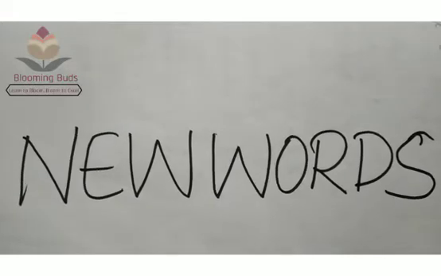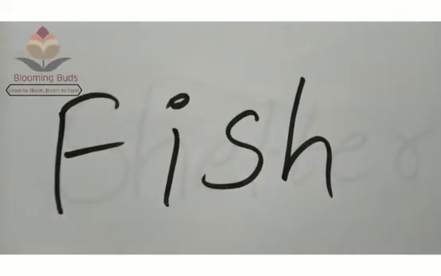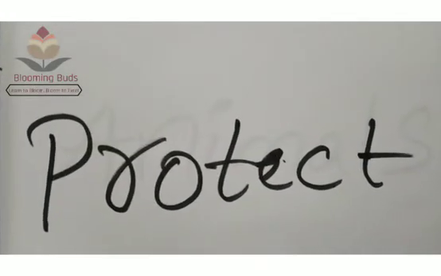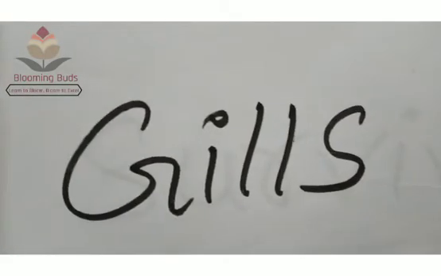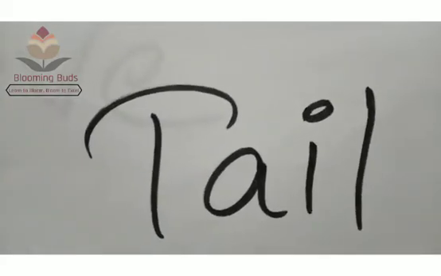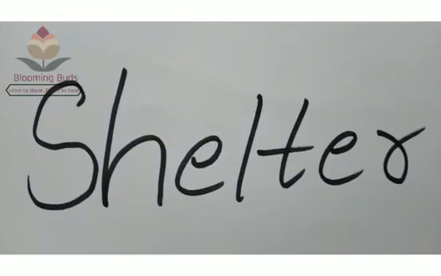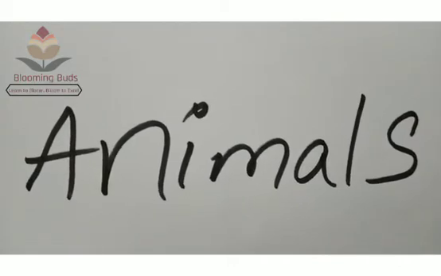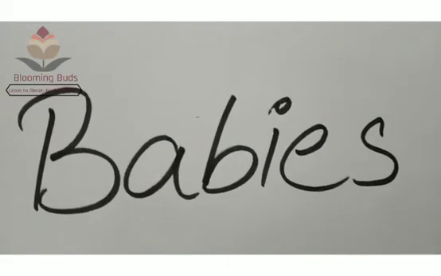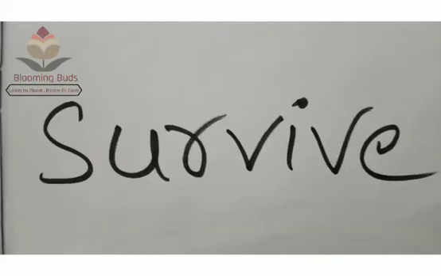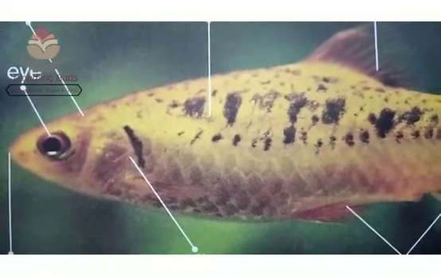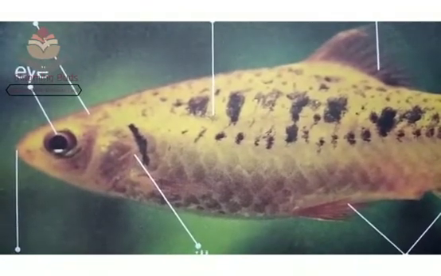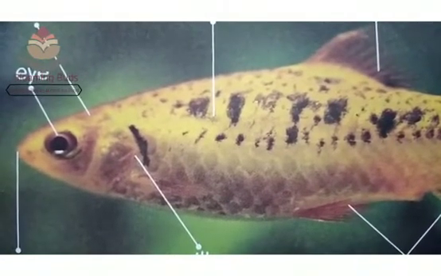First we will learn new words. Fish, protect, scales, fins, gills, tail, shelter, animals, babies, feed, survive. The body parts of fish help them live in water. They are different from the body parts of land animals.